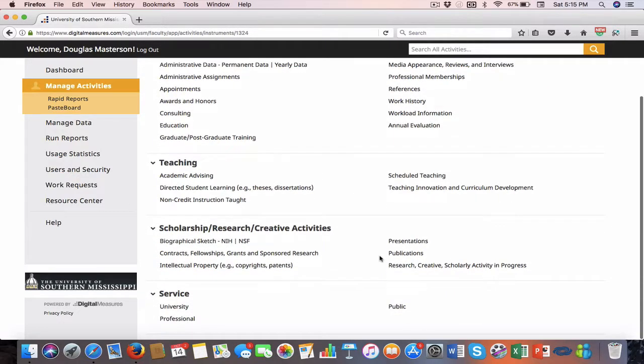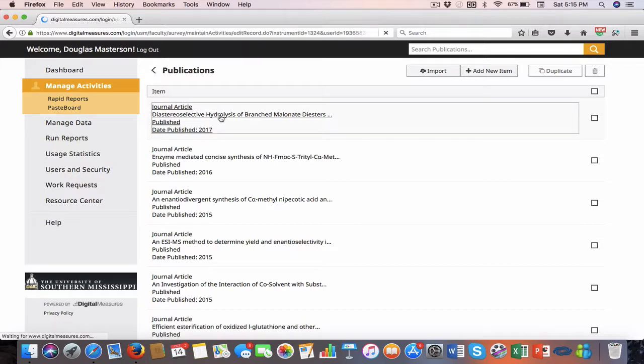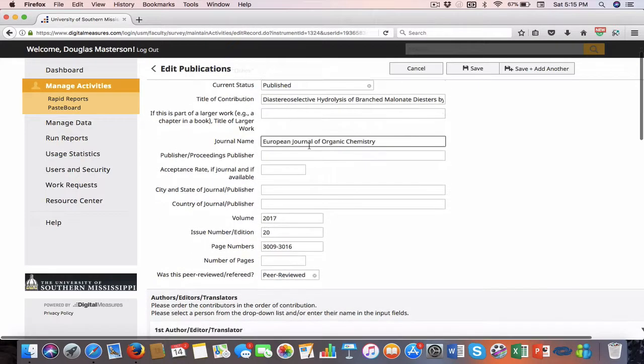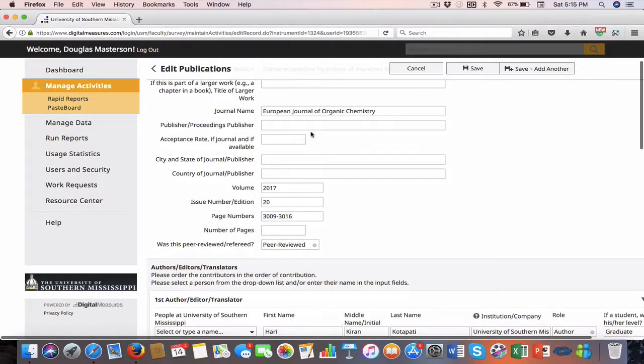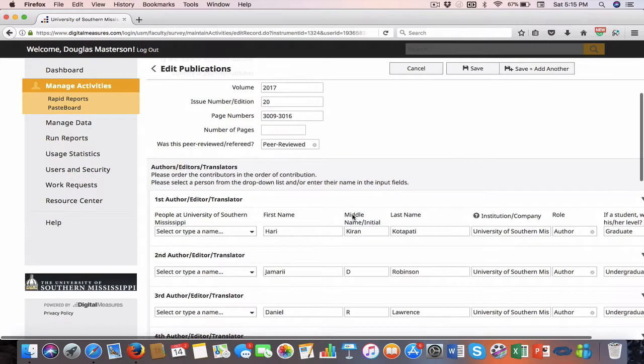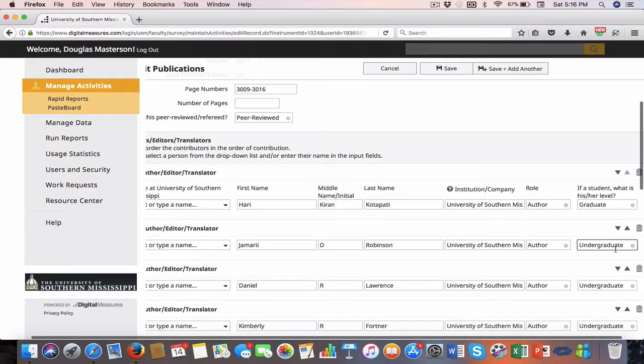But a cool thing is for publications, I've got all of my publications in here right now. So for example, if you look at the journal article, it shows that it's published, what the title was, where it was published, all kinds of information, whether it was peer reviewed. But you'll also notice that with my co-authors, I can mark whether or not they're students and what their level is. And so this is going to be a great tool for us to know who's doing work with undergraduate researchers or graduate researchers. We can actually query that data.